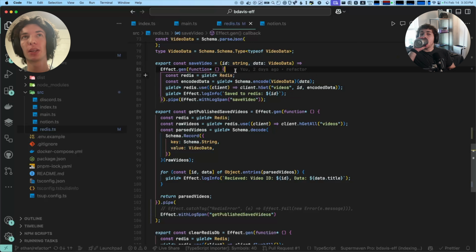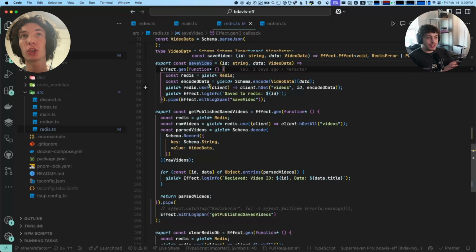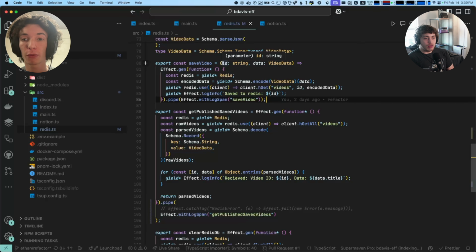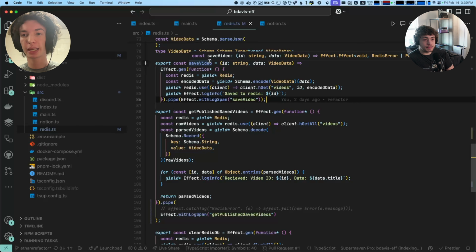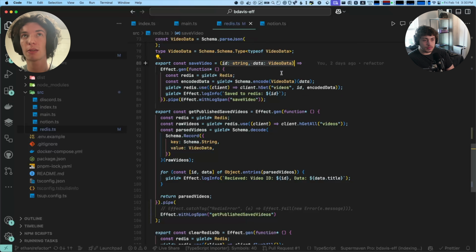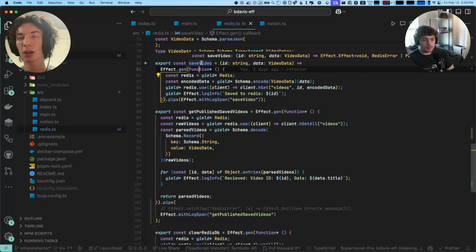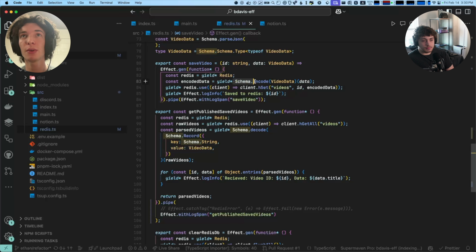That's all. So something you'll notice about save video is that in the original one, the Redis client was the first argument. But now it's not an argument. It's kind of an implicit argument, because save video depends on this Redis service, and that happens through the Effect dependency injection system. So we just take the data and then we yield the tag. This gets us back the instance of that service, and at the same time changes the result type to include the Redis type in the services type, the third type parameter.